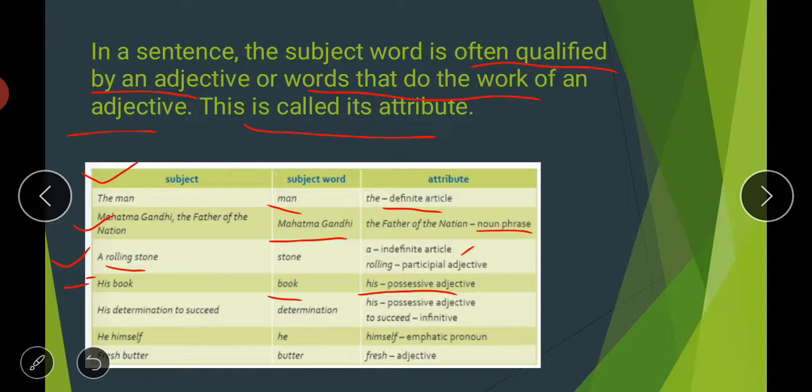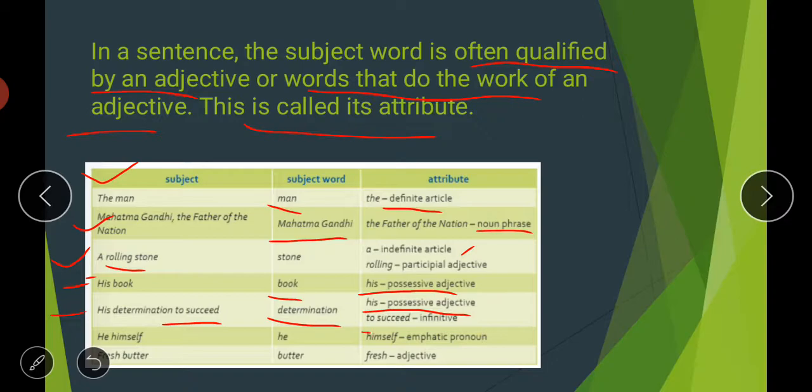Then, his determination to succeed. Here determination is the subject word, and his again is a possessive adjective. Words like his, her, mine, yours are all possessive adjectives.